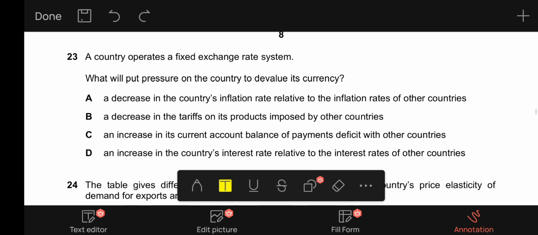23, it says a country operates a fixed exchange rate system. What will put pressure on the country to devalue its currency?